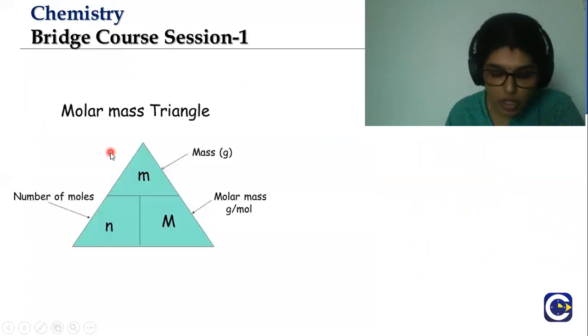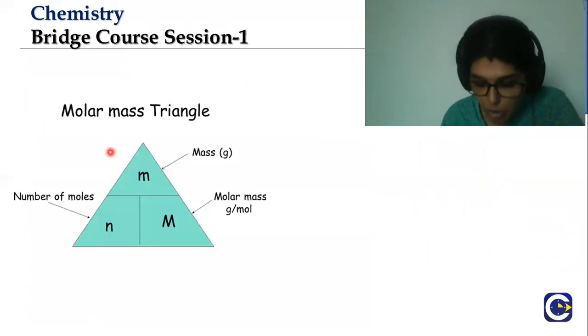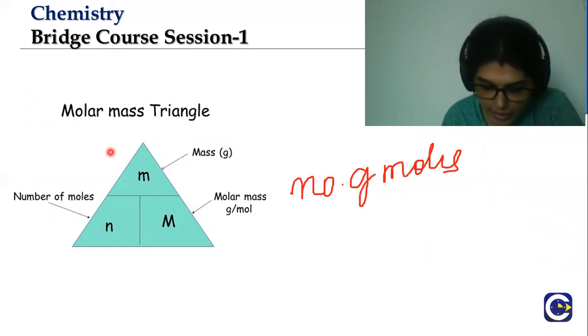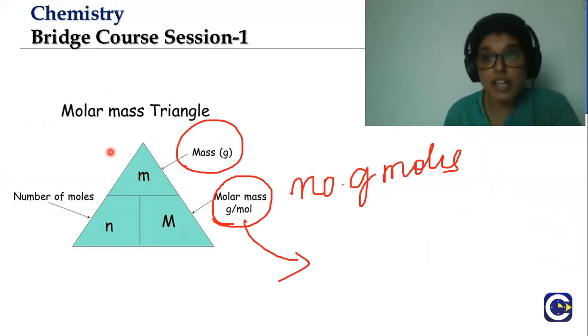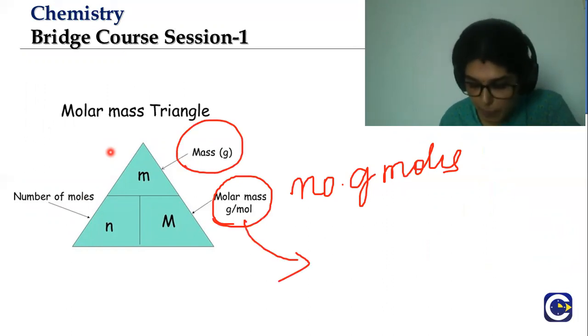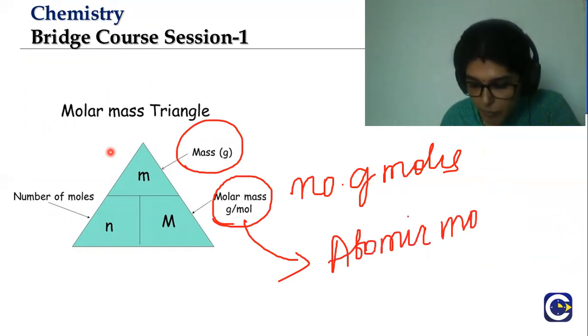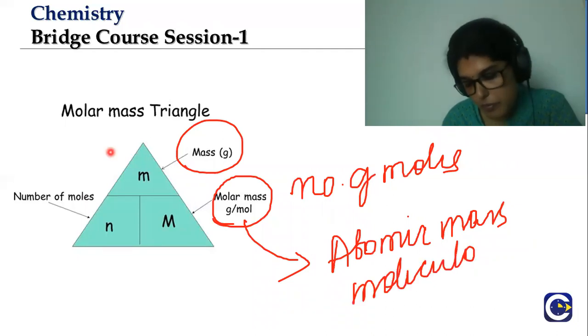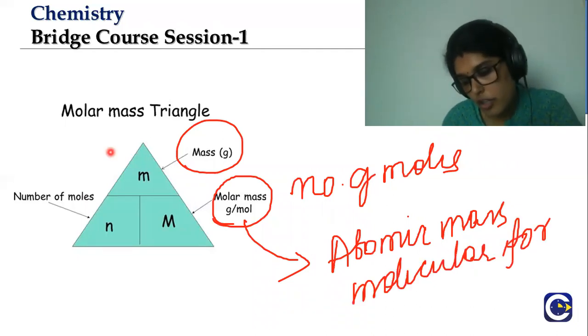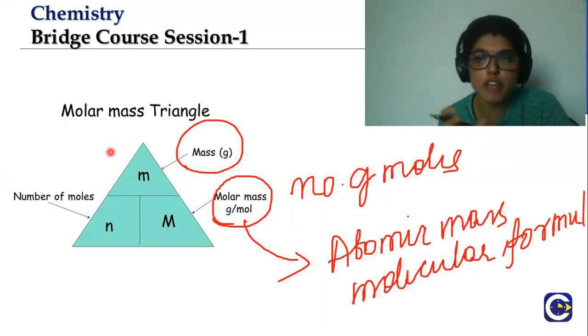So we have something called the molar mass triangle. The number of moles is related to both molar mass and mass. Molar mass, on the other hand, we have just seen depends on the atomic mass. We use the molecular formula and atomic mass in order to determine the molar mass.